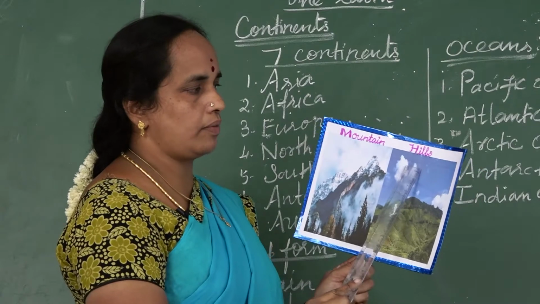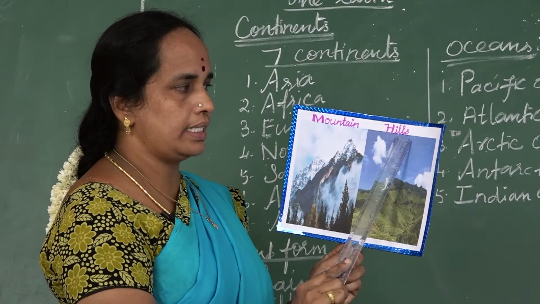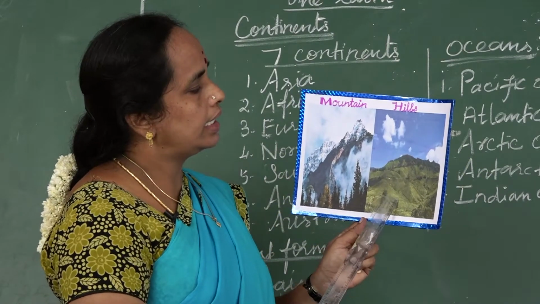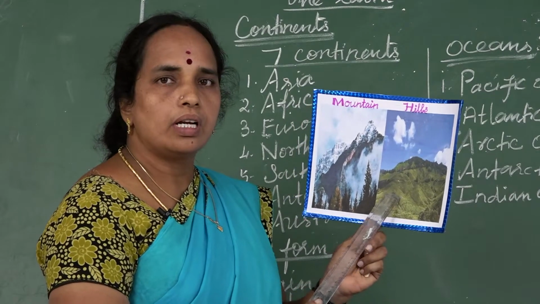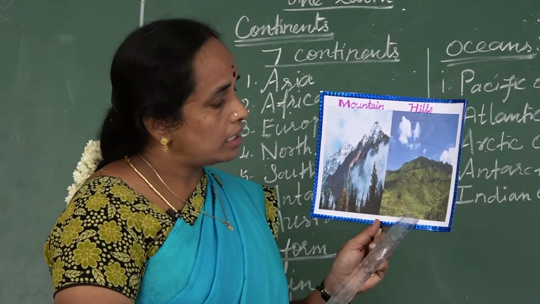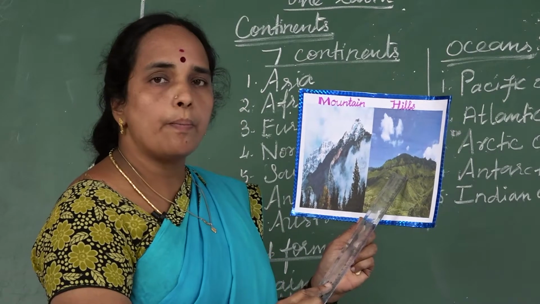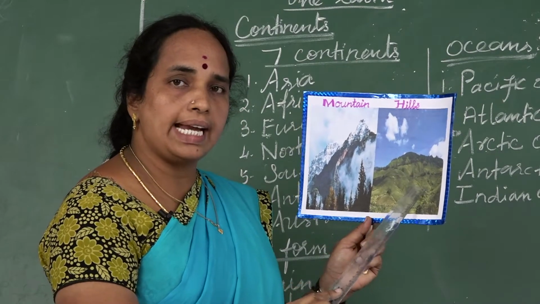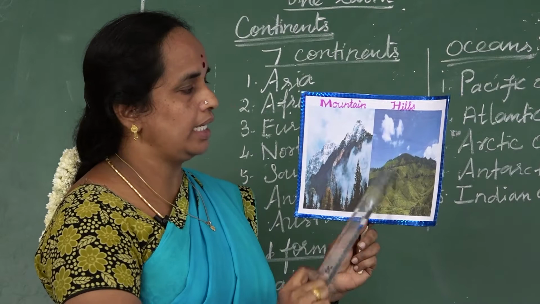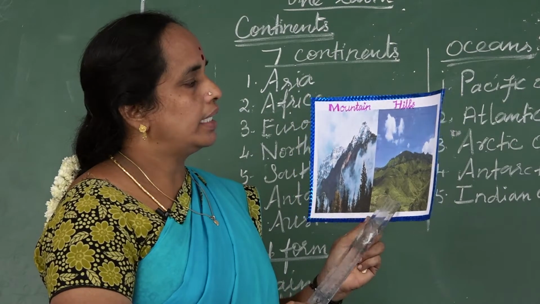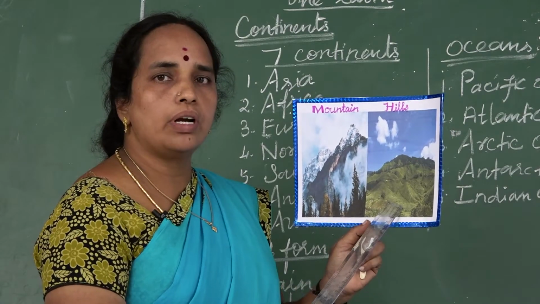Second one, hills. H-I-L-L-S, hills. Hills is a place higher than the surrounding land. Hills are smaller than mountains.